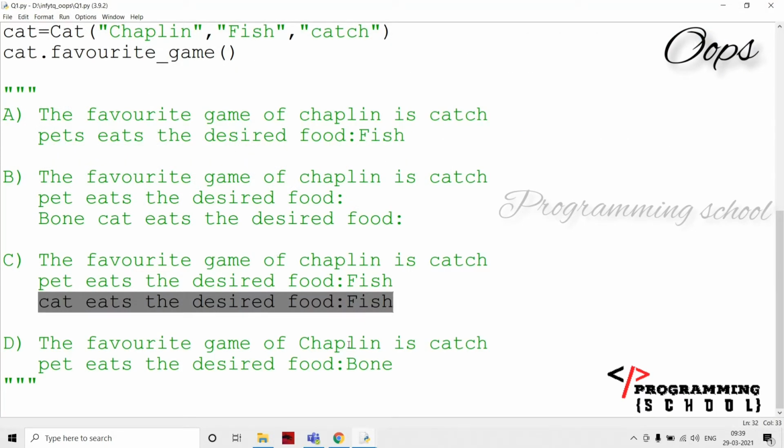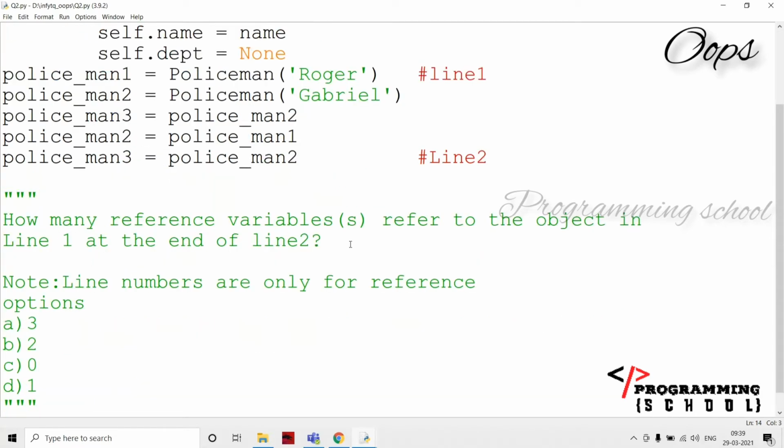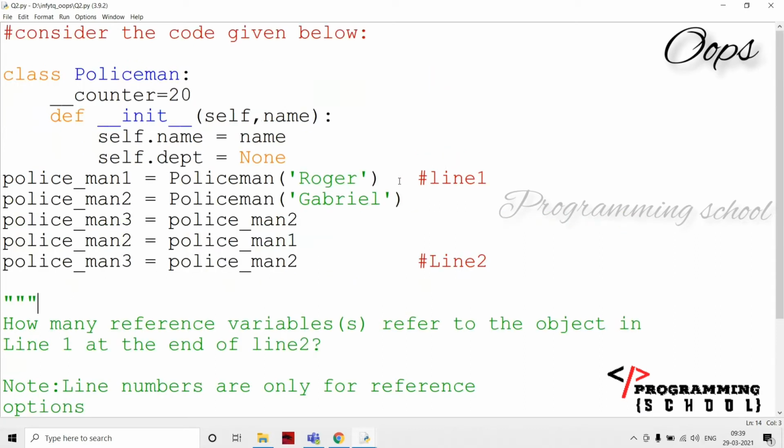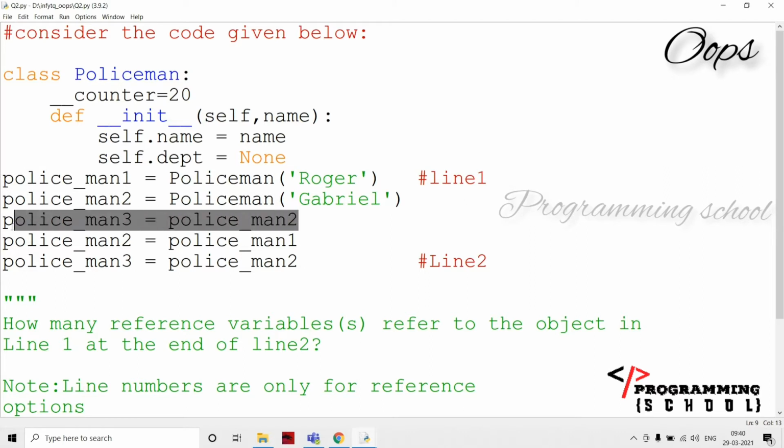And moving into the second one, consider the code given below, and we have to find how many reference variables there are from line 1 to line 2. We already discussed this type of question in the previous video, and here, if you observe, there are two objects. These are two different reference variables at this position, no doubt about that. And here, police 3 is also created, but it is same as police 2 here.